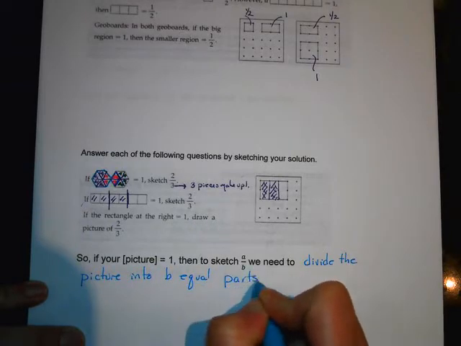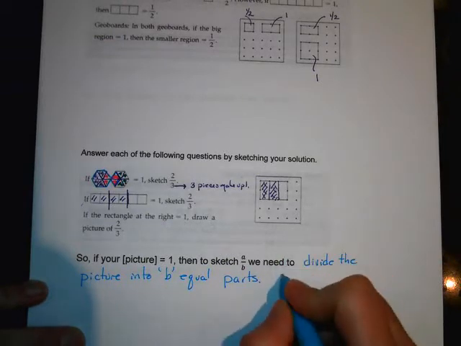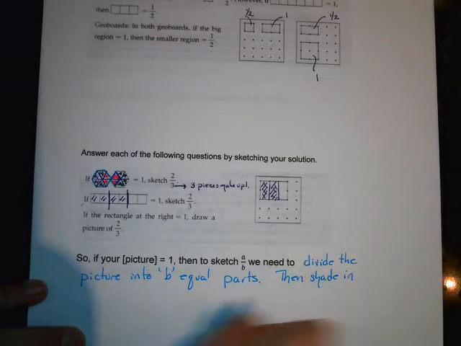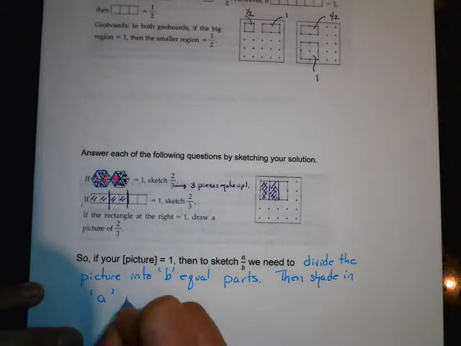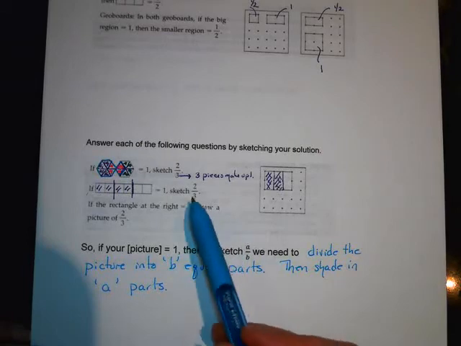Whatever the denominator is, we need to divide that up into that many equal parts. Then shade in A parts, the numerator. Does that make sense? Now, they could have said shade in, instead of 2/3, they could have said shade in